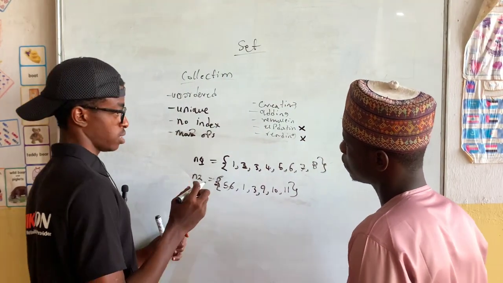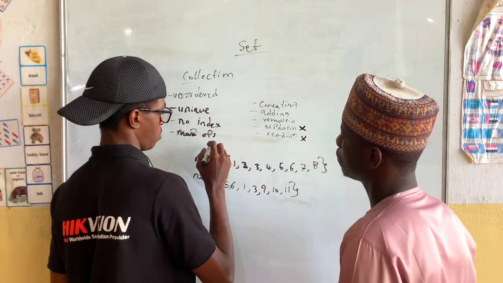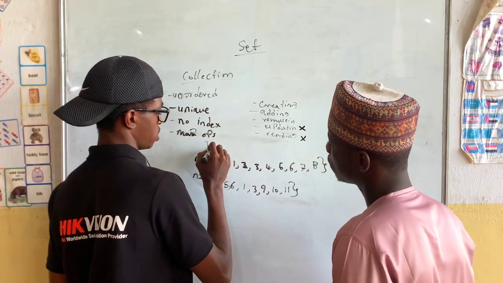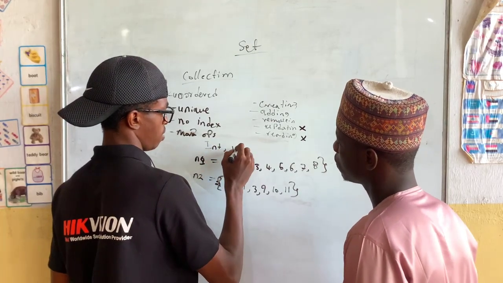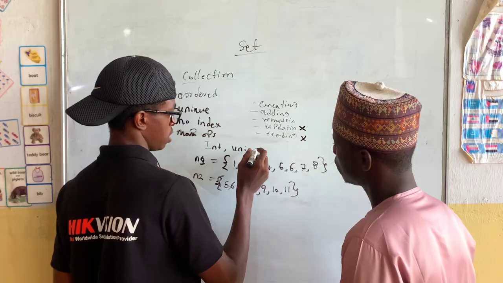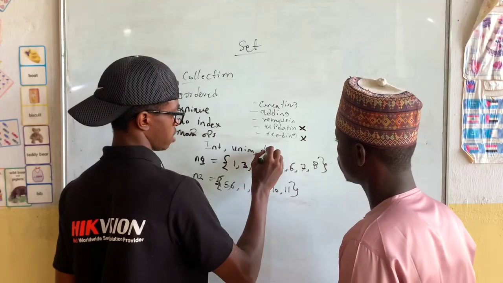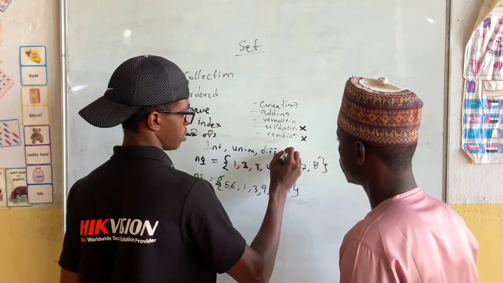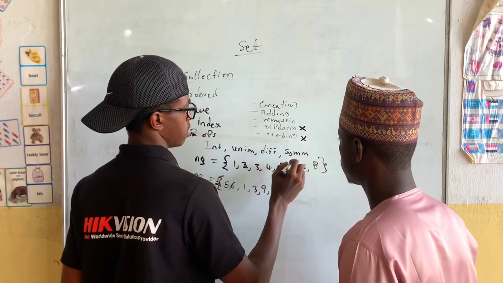We have four mathematical operations: intersection, union, difference, and symmetric difference.